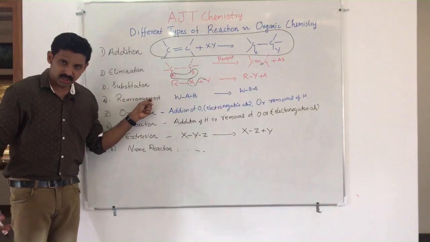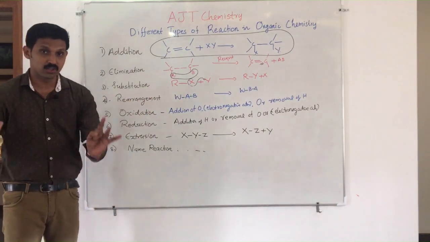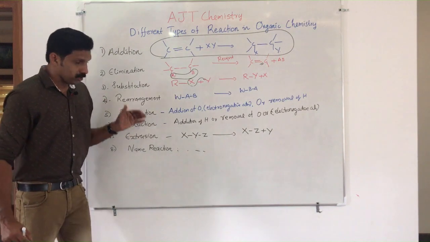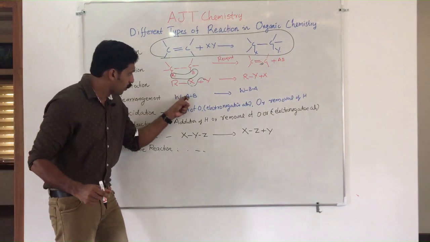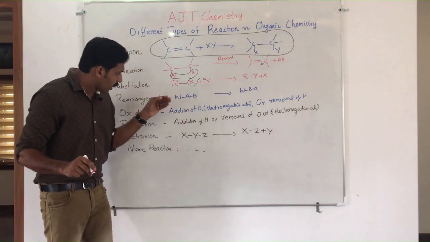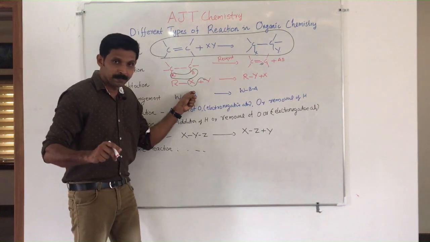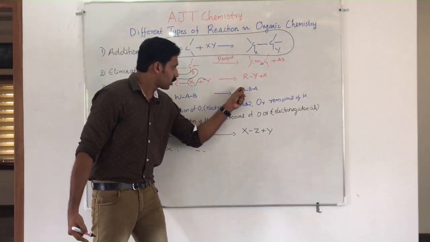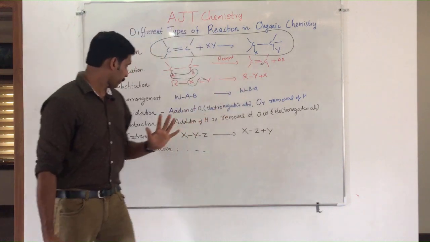Then rearrangement reactions. You have to study a lot of rearrangement reactions in your studies. Generally I can say WAB. Here the arrangement of groups is WAB. On rearrangement, you will get WBA.